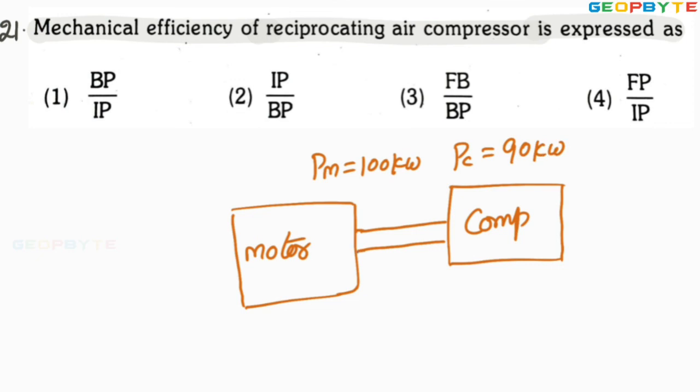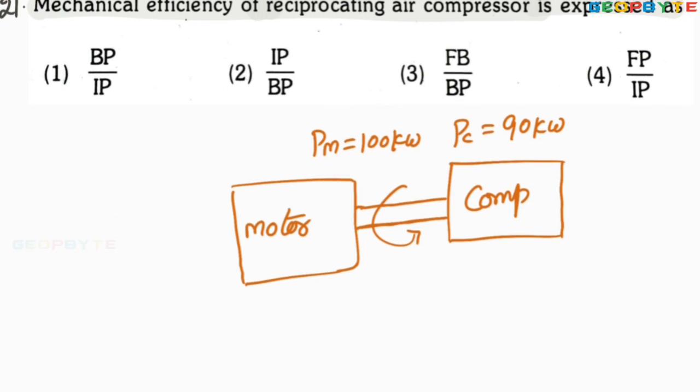It means in between the motor and compressor there are some transmission losses. The mechanical efficiency of the compressor equals the ratio between compressor power and motor power. The power available to the compressor divided by the power given by the motor is called the mechanical efficiency of the compressor.